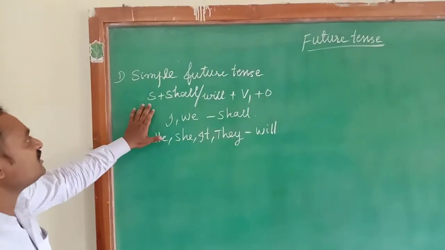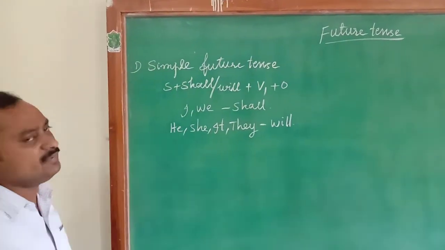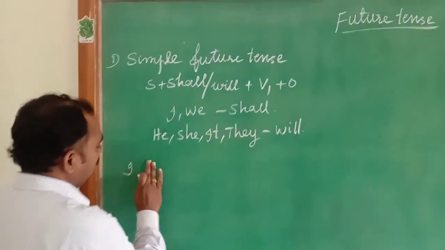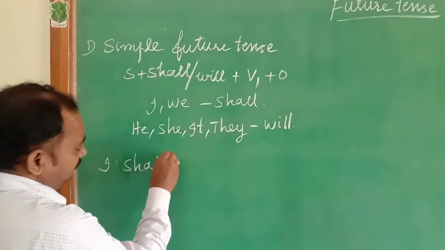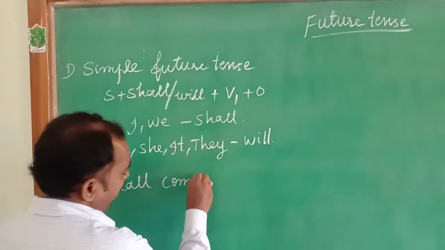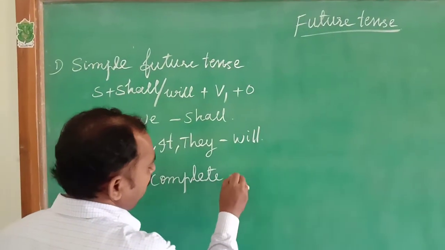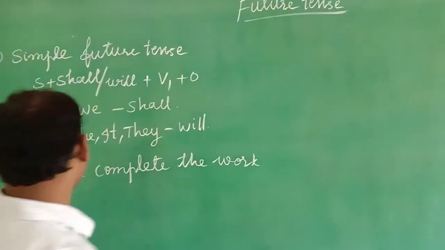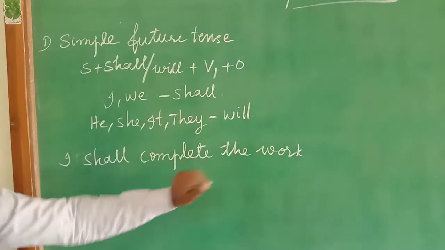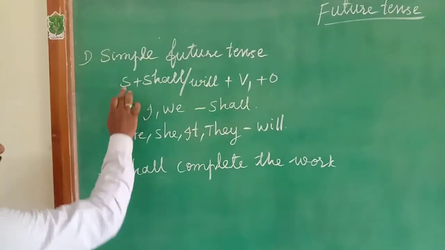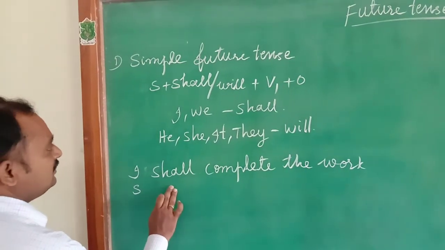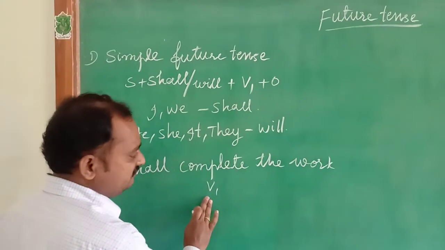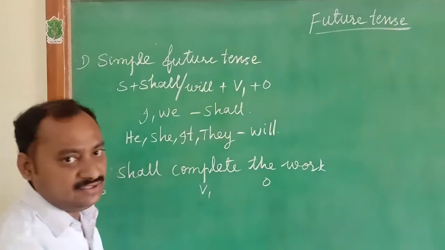Now, we will observe the structure of the simple future tense with the help of one example sentence. I shall complete the work. In this one, I is the subject, shall is the be form, complete is the verb first form, the work is the object.